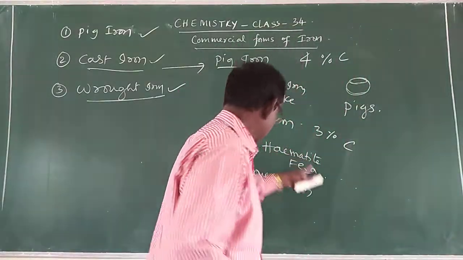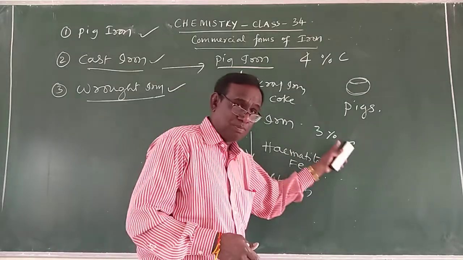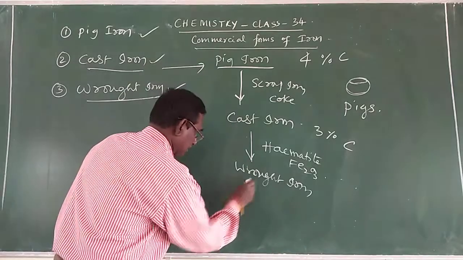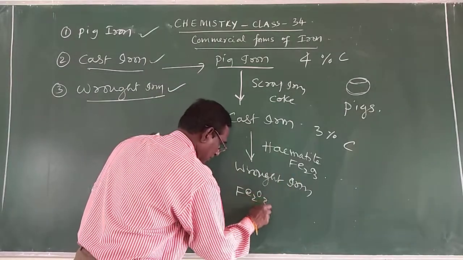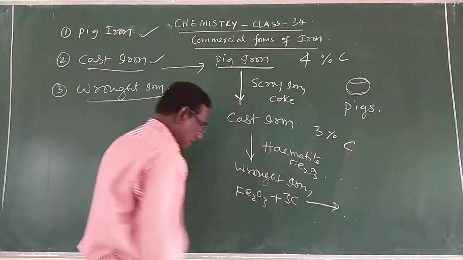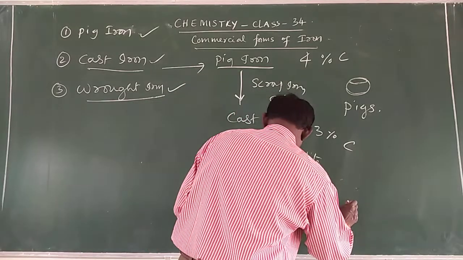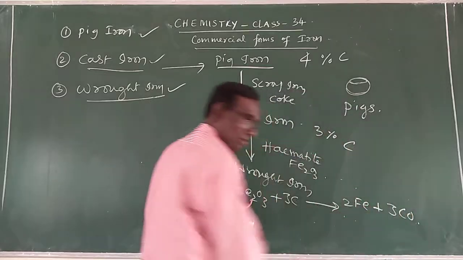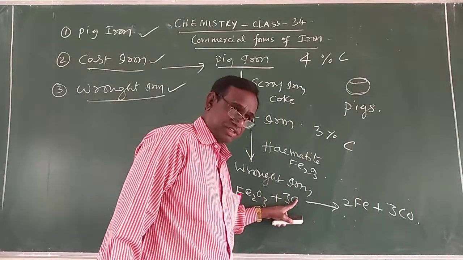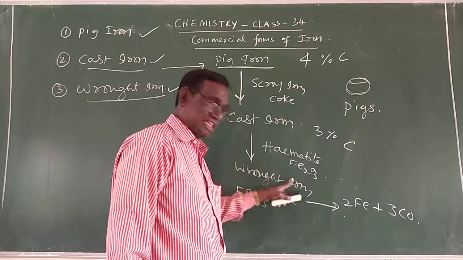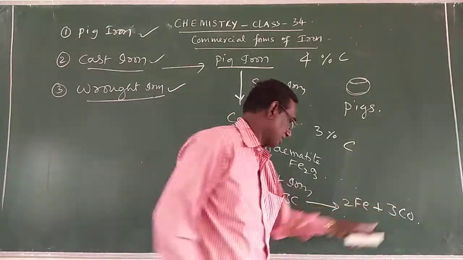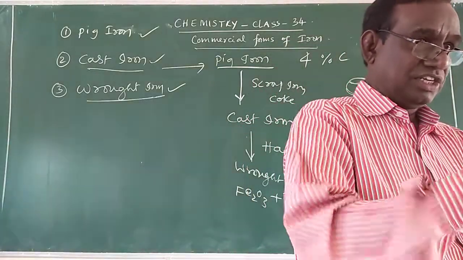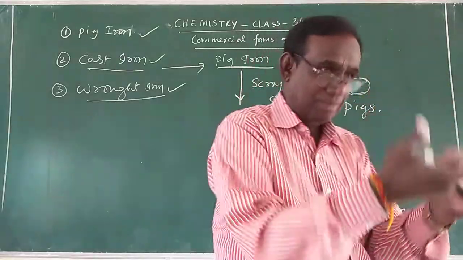The hematite ore will oxidize the carbon impurity into carbon monoxide. Carbon impurity into what? Carbon monoxide. How actually? Fe2O3 plus 3C gives 2Fe plus 3CO. You see, 3CO. That means all the carbon present in the wrought iron is oxidized by the hematite ore into carbon monoxide. You will be getting the pure form of iron. Therefore, it is malleable iron. It is not that strong. It is malleable.